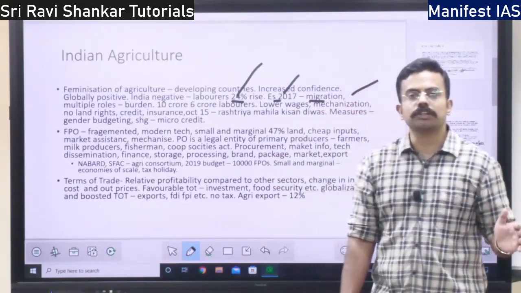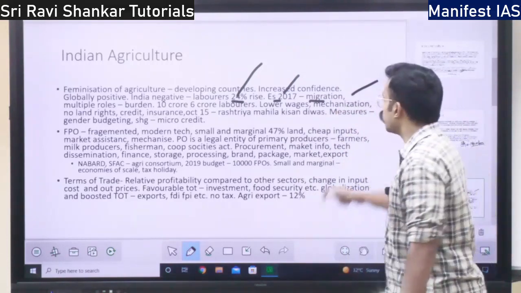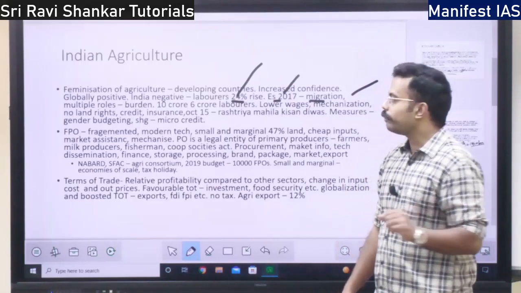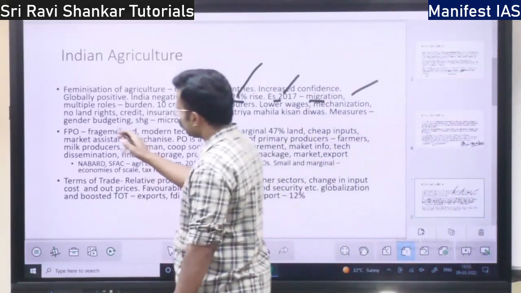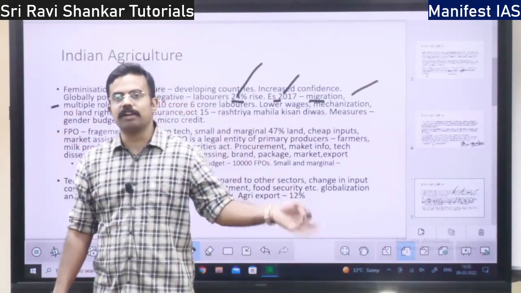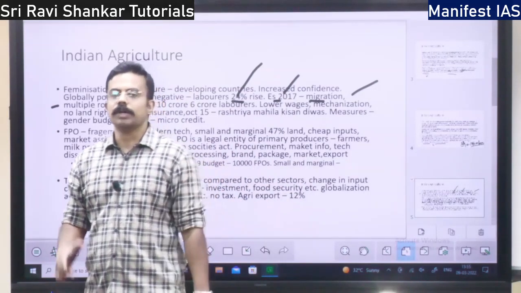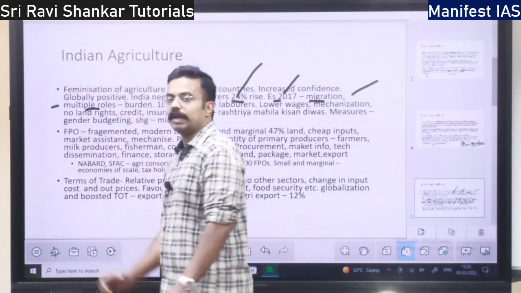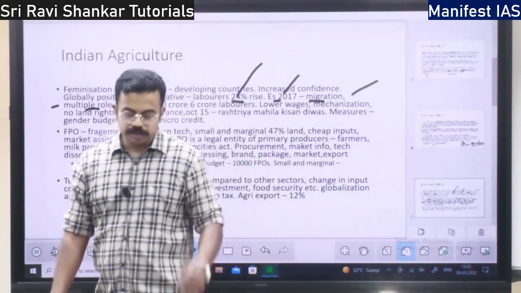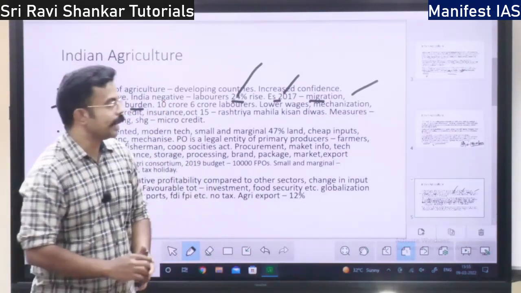And also the cost of living is increasing, because of which women are forced to come as agricultural laborers or farm laborers, right? Not only as agricultural laborers, they have to take care of their home, household work. They have to take care of the children, because of which they are engaged in multiple roles. It is increasing the burden on women. This feminization of agriculture is increasing the burden on women, right?